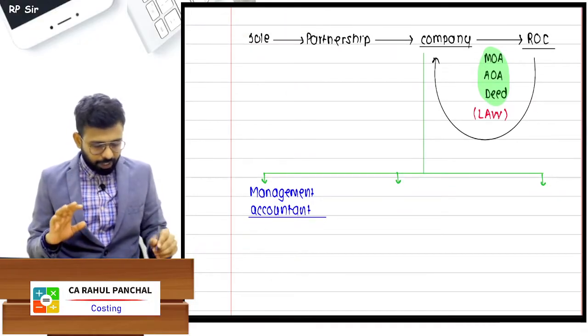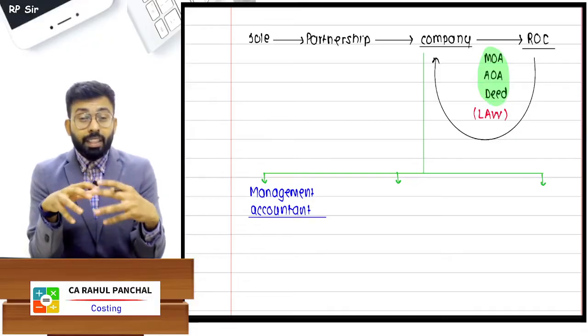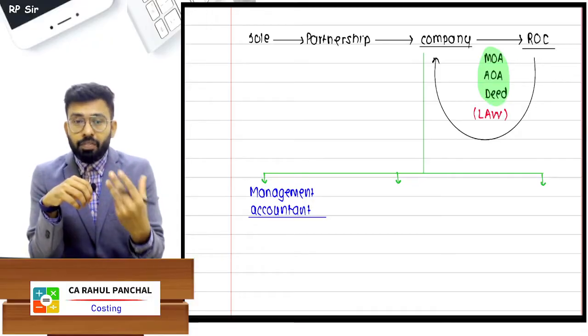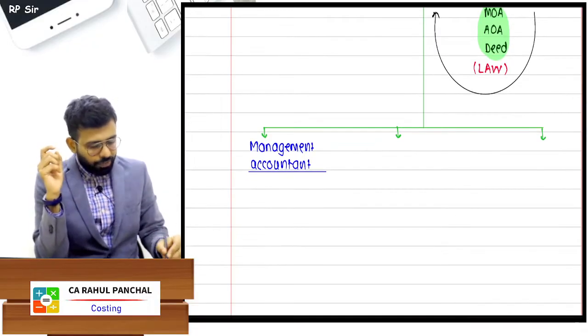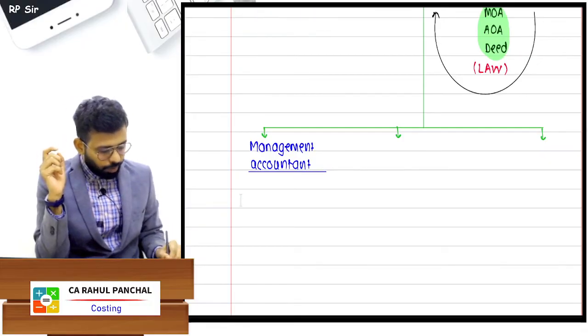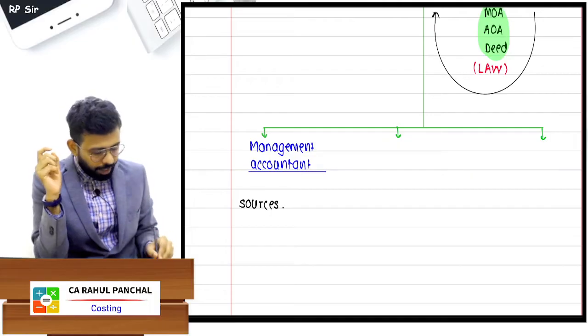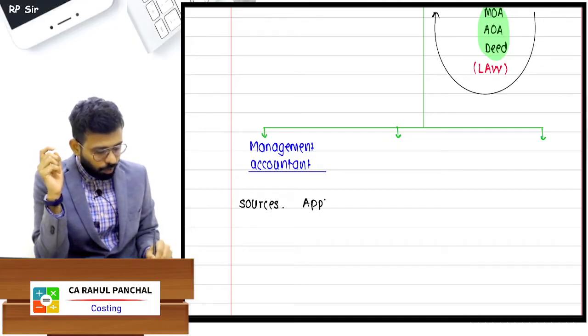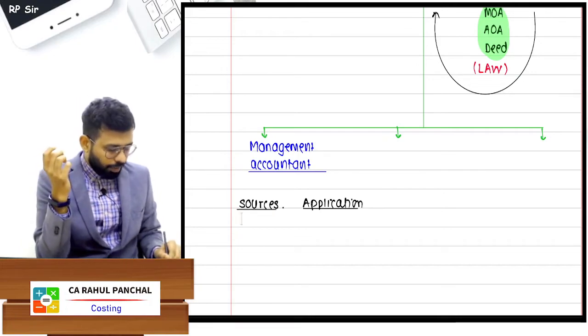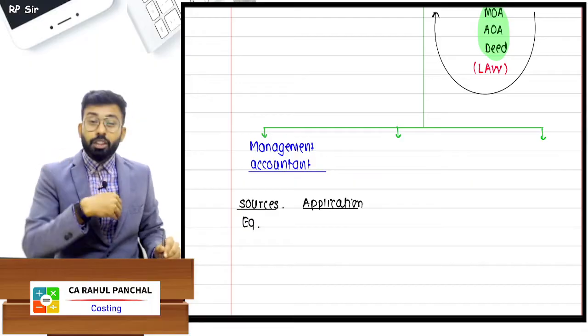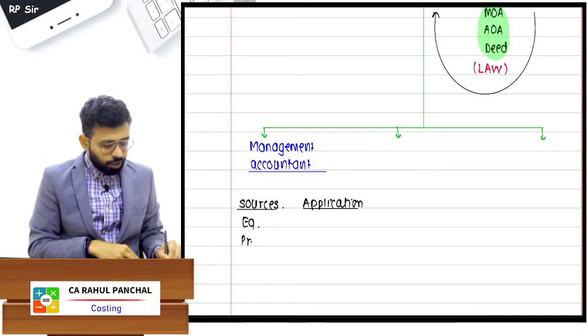first of all understand, once you have incorporated a company, now you need funds. From where to get funds? That is known as sources of funds. You will have to decide from where you will get the funds required for your business, and once you get those funds, where will you apply those funds? That is application of funds, which will be decided. You will generate funds from equity, that is you will issue equity shares, preference shares, and debentures.